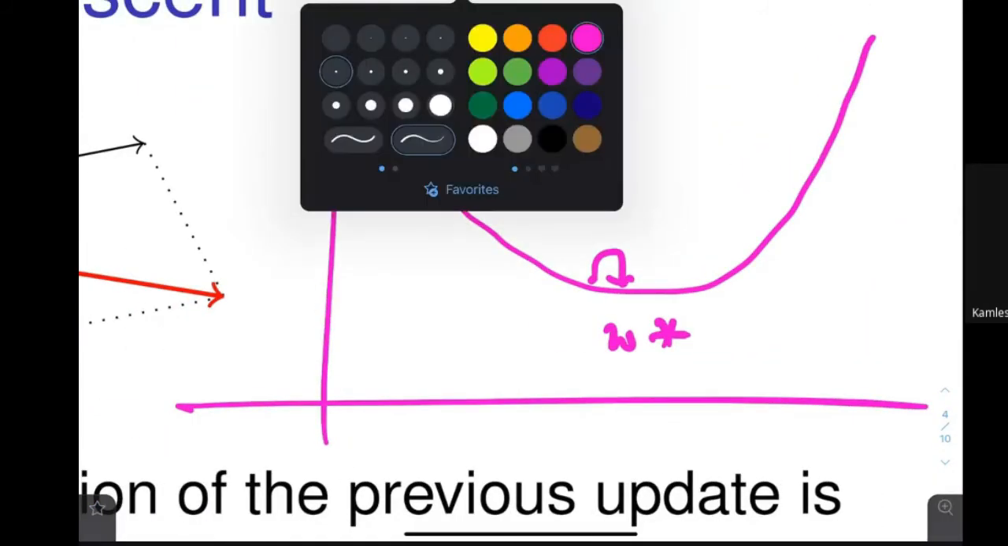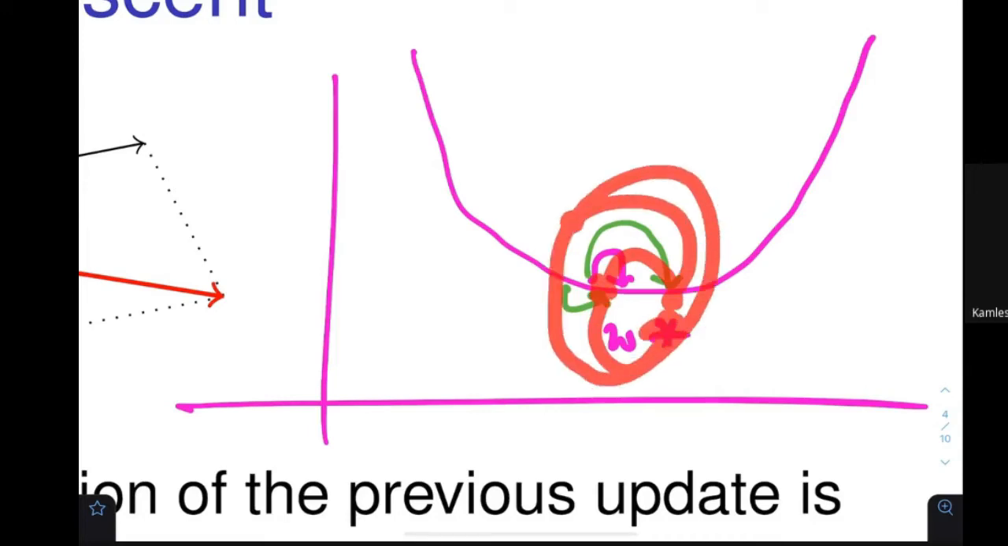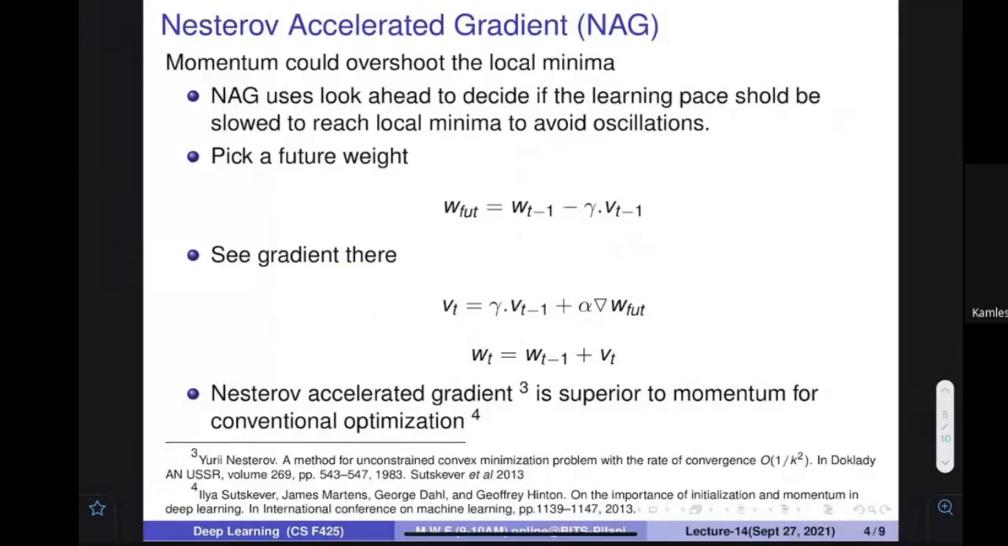But if you are using the previous value also, it is telling you to take this much step. So the summation of both becomes this, and you are actually going to cross this particular optimal point. So what would happen next is that from here you would compute and come back here, and here, and here, you are going to oscillate. This is the problem: when you are using the previous thing, it could overshoot the local minima, and then it could become a problem.